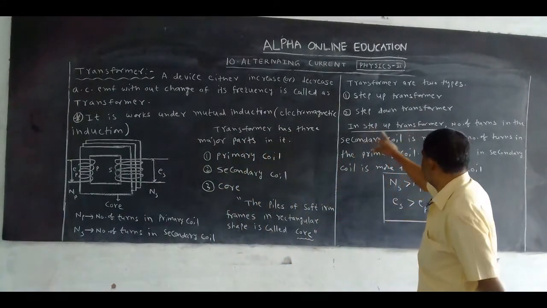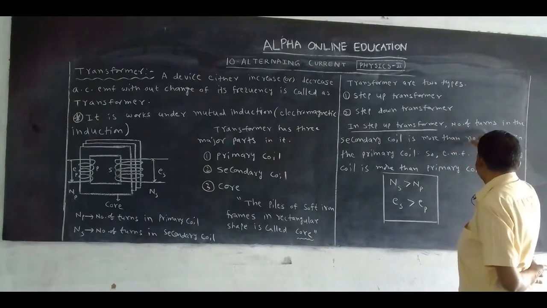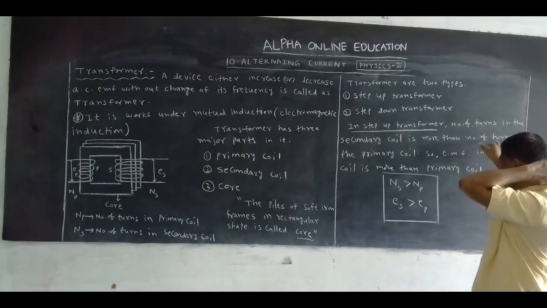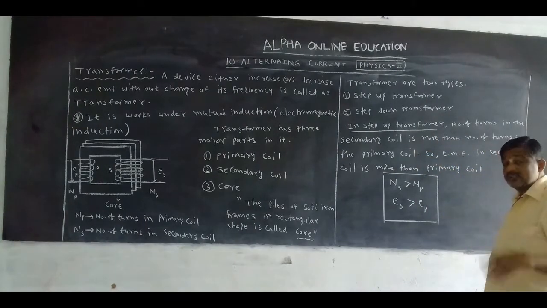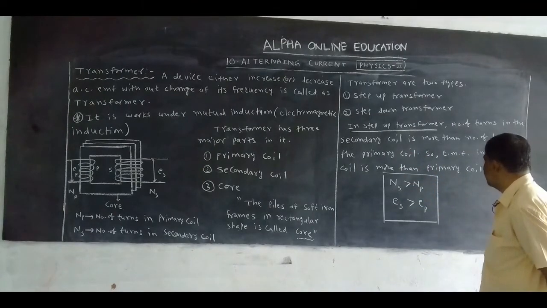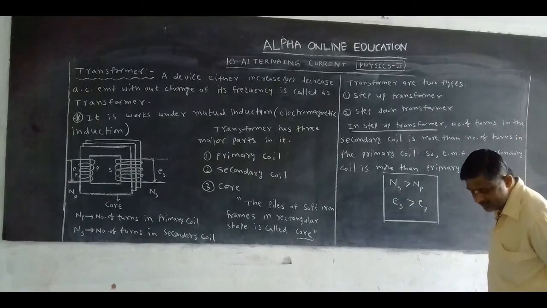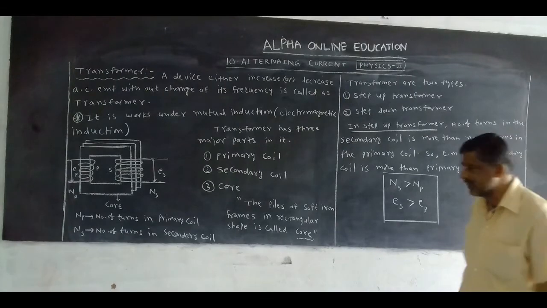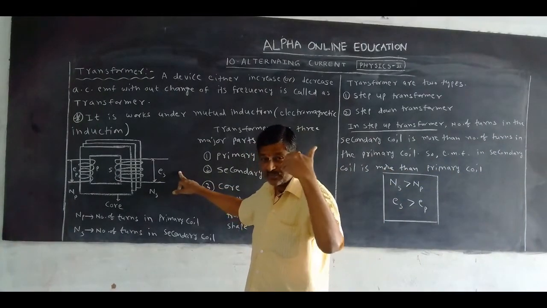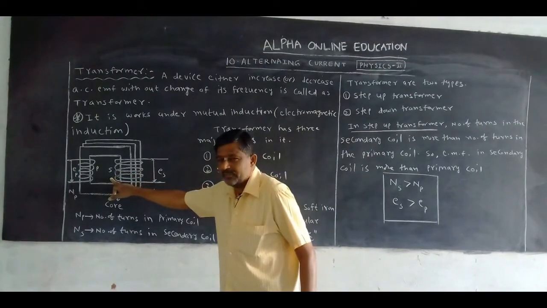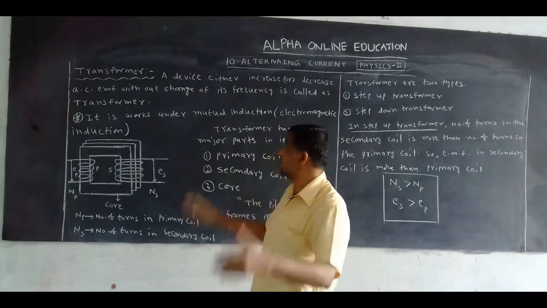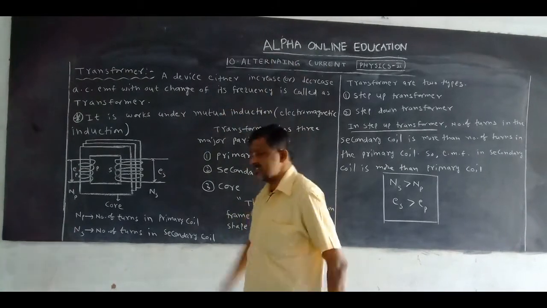So, EMF in the secondary coil is more than in the primary coil. Here it is increased. Which is increased? AC EMF is increased.